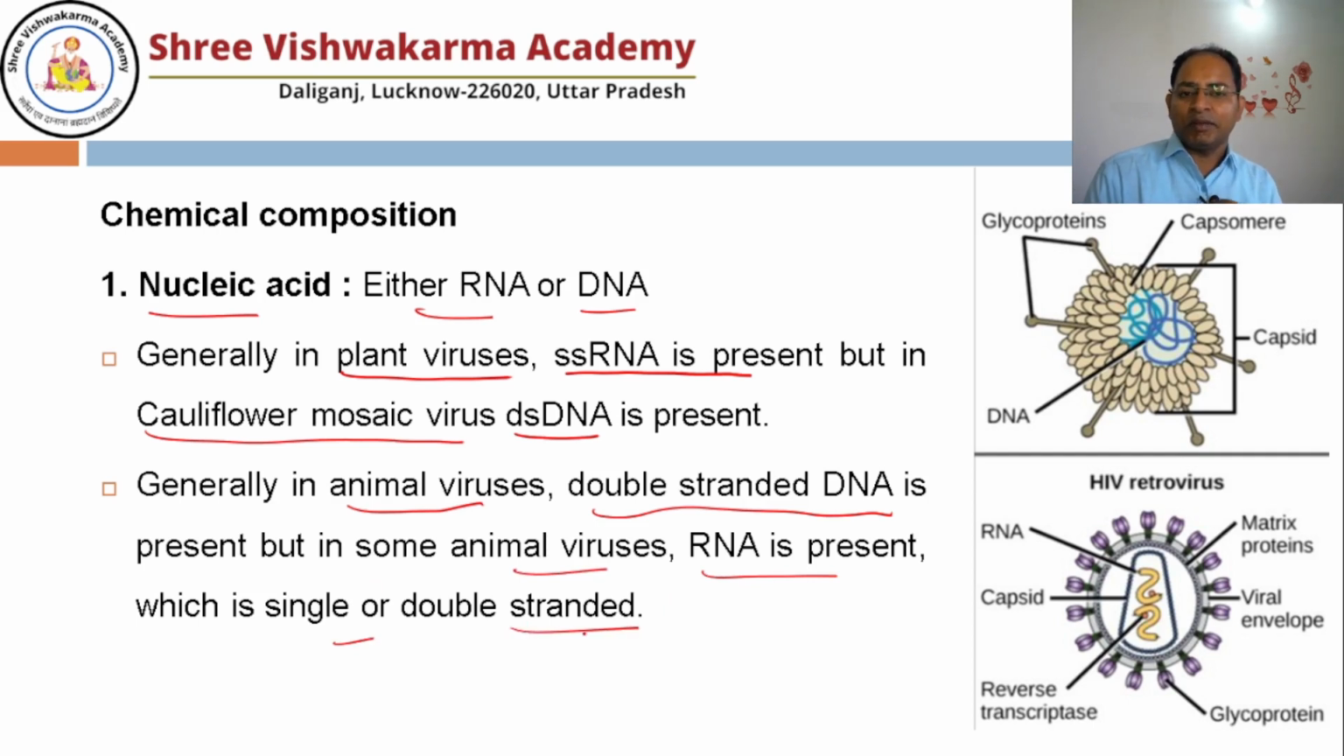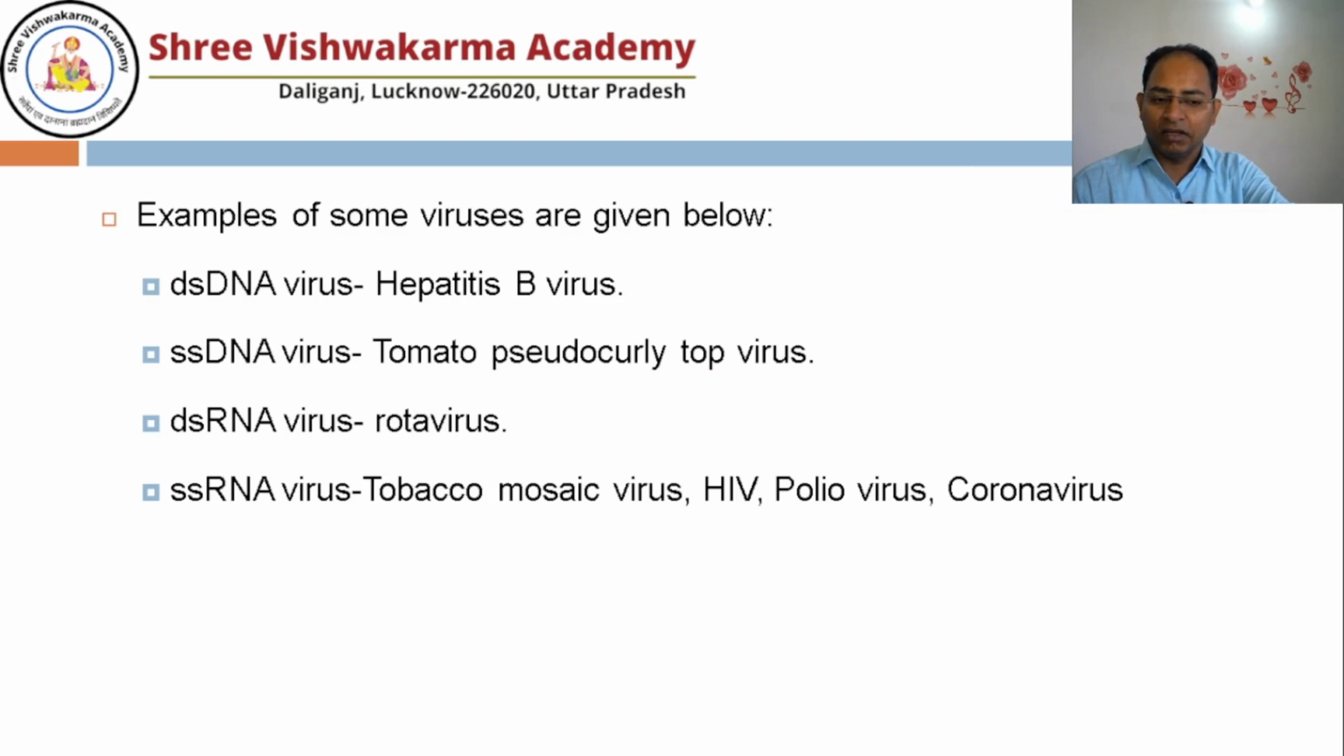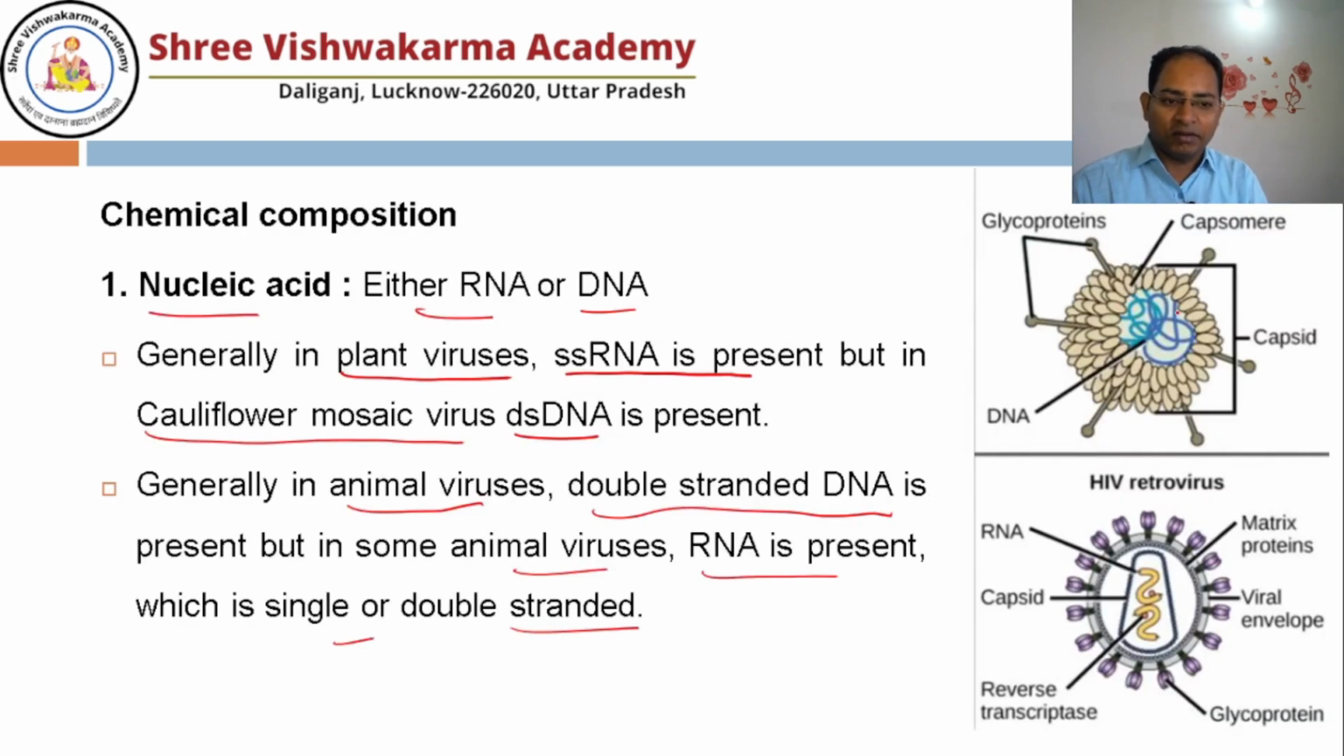Just like we people, we have the genome as DNA, which is double helical, right? And RNA is single stranded. But some viruses have double stranded DNA, some have single stranded DNA as a genome, and some have single stranded RNA as well as double stranded RNA. So a lot of varieties are present in viruses. Here you see, here the genome is DNA, here the genome is RNA in the HIV retrovirus, and in the adenovirus, the genome is DNA.